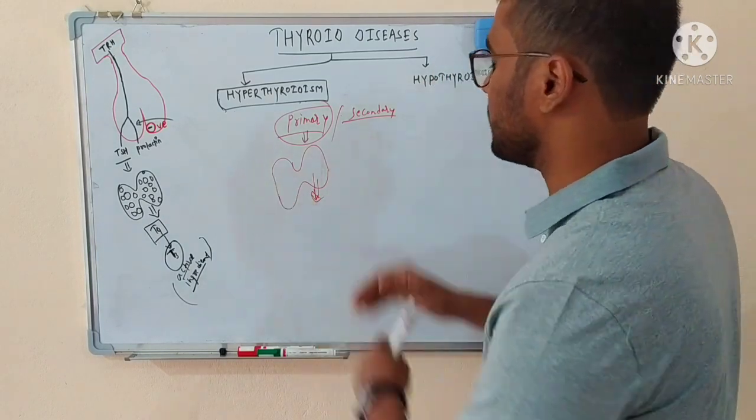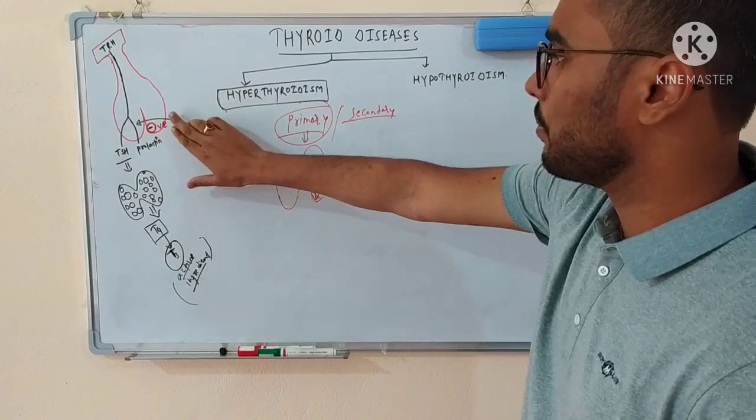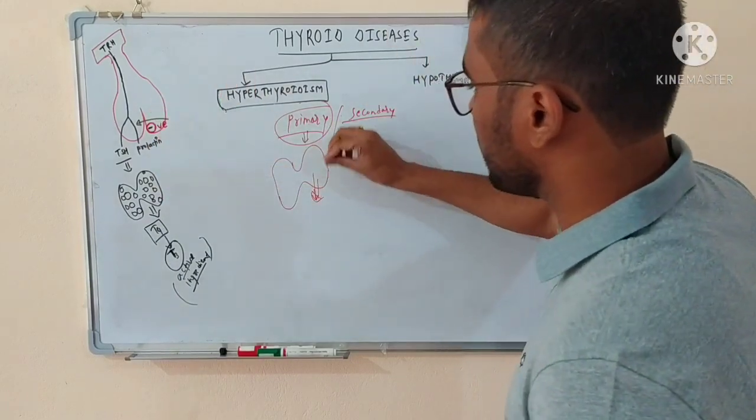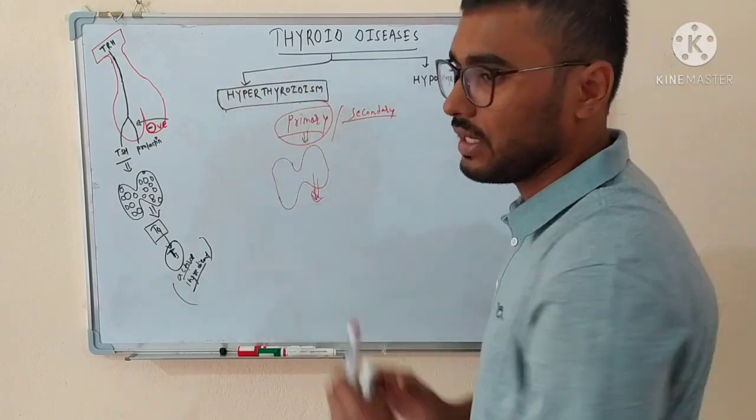The thyroid gland is producing a large amount of hormone, and the pituitary is not actually doing anything. The pituitary has no problem now. The pituitary is all right. The problem is lying in the thyroid gland. So we can say that Graves' disease is actually primary hyperthyroidism.